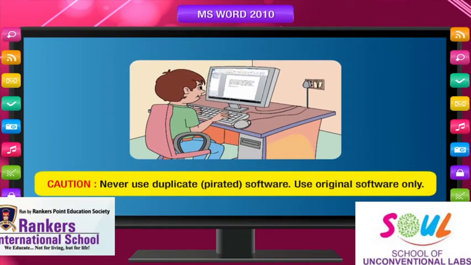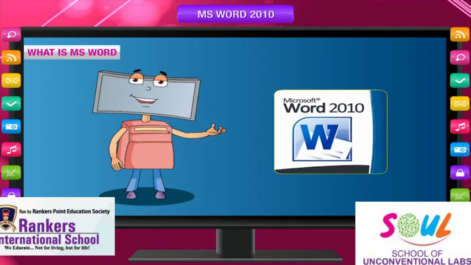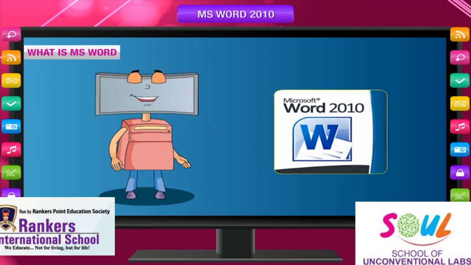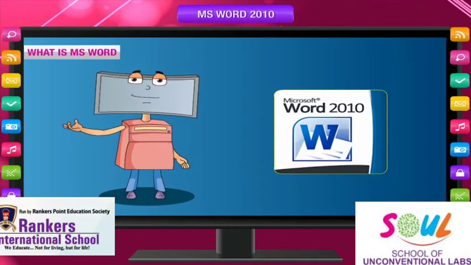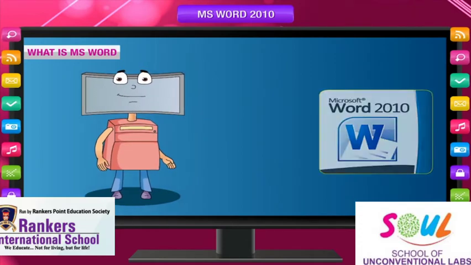Each of these are called documents. Caution: never use duplicate or pirated software. Use original software only. What is MS Word? MS Word is an application software used for word processing. A company called Microsoft has made the program MS Word. That is why it is called Microsoft Word or MS Word.